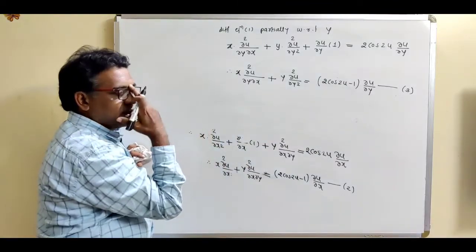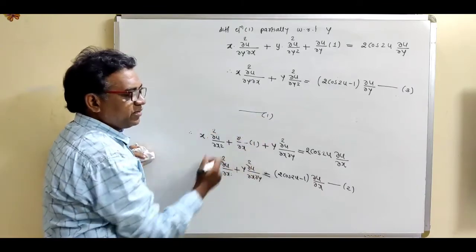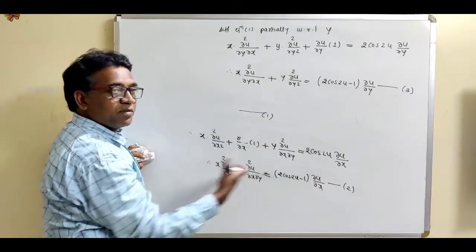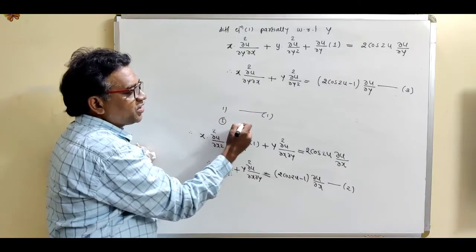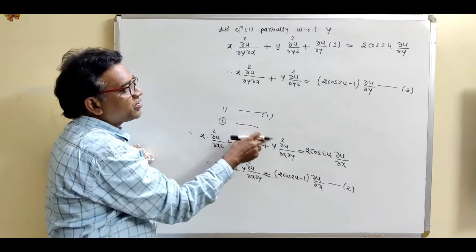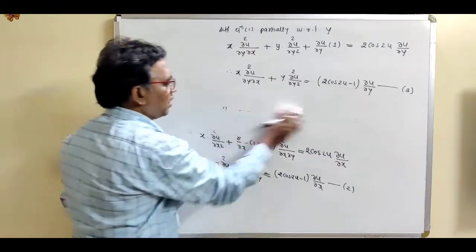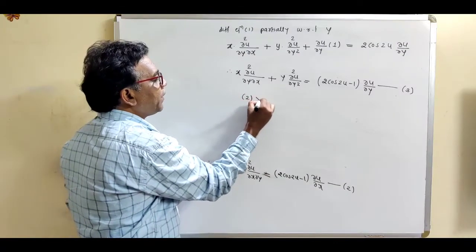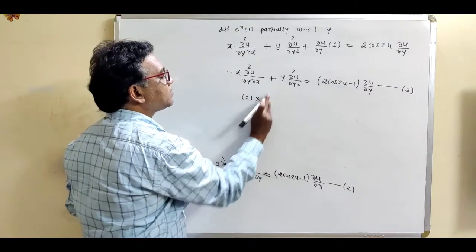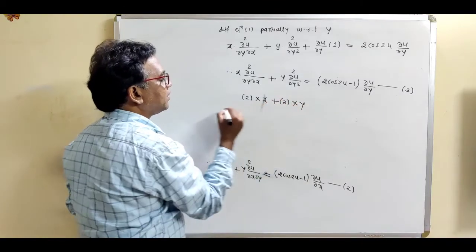So this is the second step. What is the first step? Differentiating equation 1 partially with respect to x and get some equation. What is step number 2? Differentiating equation 1 partially with respect to y, get another equation, that is suppose equation number 3. And what is the third step? Multiply the second equation by x, the third equation by y and take their addition.